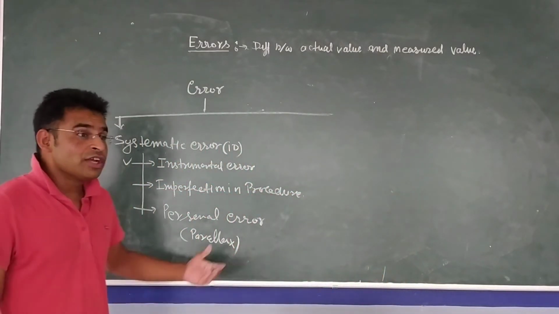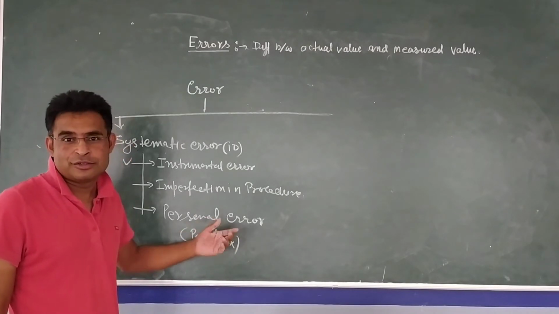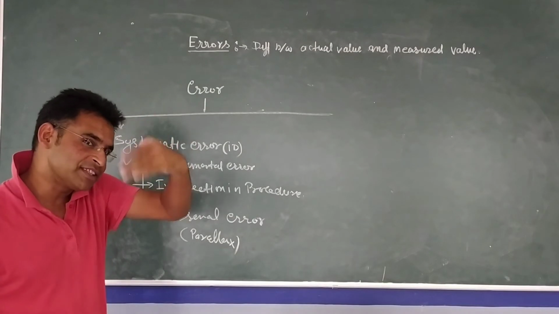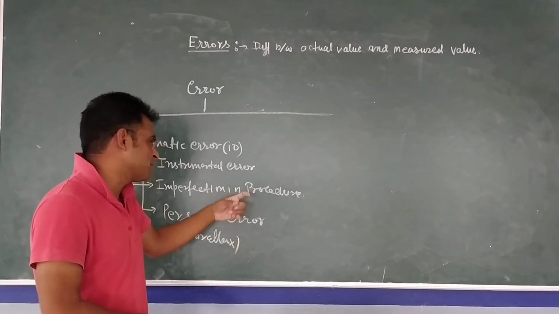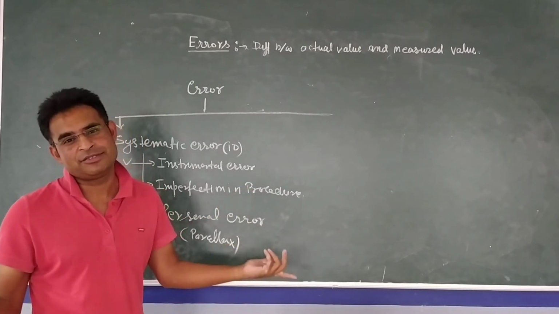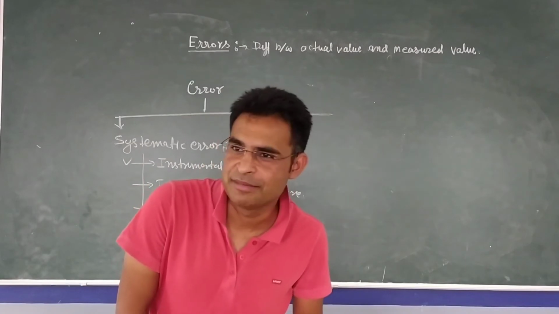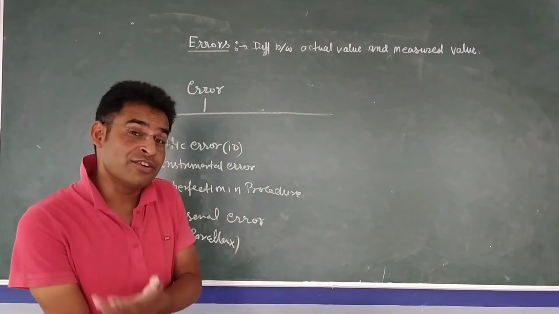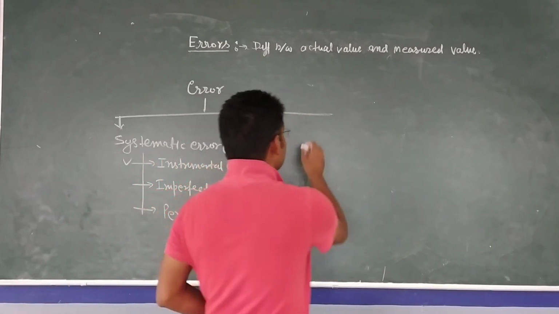The reason is that it won't change every time. If somebody has a habit to see something from height, every time you will see from height. If somebody has a fault in the procedure, they will repeat the procedure. If an instrument has a fault, like in place of 100 centimeter, the instrument reads 101 centimeter, we always keep on reading 101 centimeter in every experiment. So that's why it's one directional.